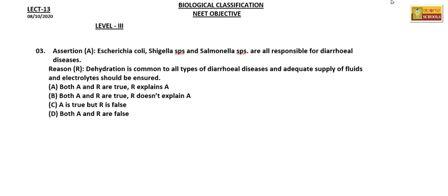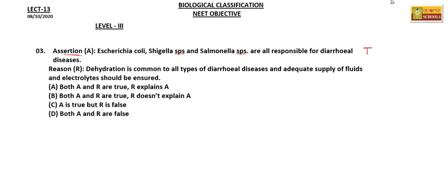The next question, assertion and reason. Here the assertion is Escherichia coli, Shigella species, and Salmonella species are all responsible for diarrheal diseases. So this is a true statement. Then the reason: dehydration is common to all types of diarrheal diseases because a lot of water is lost.